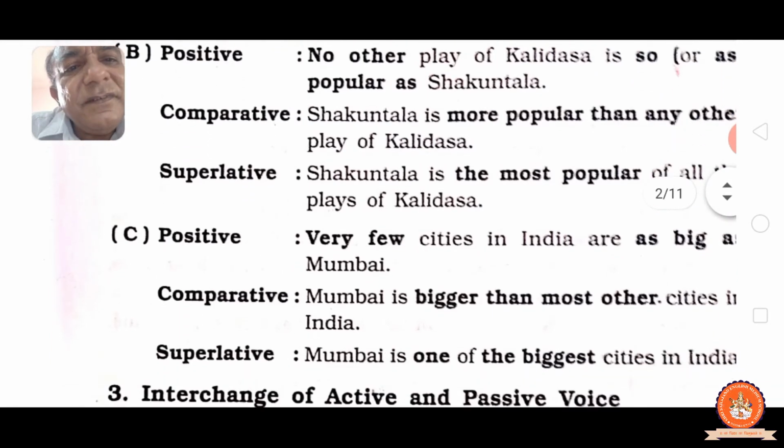See, superlative: Mumbai is one of the biggest cities in India. See, one of the biggest, in that one of the is coming. So that is another type of degree. In positive, very few is coming, in that positive, start with no other. Comparative, as you know, direct, second form, here we have to write the plural form. In superlative, one of the is coming, in that one of the is not coming. Direct, right? If you see them both together, then you realize.